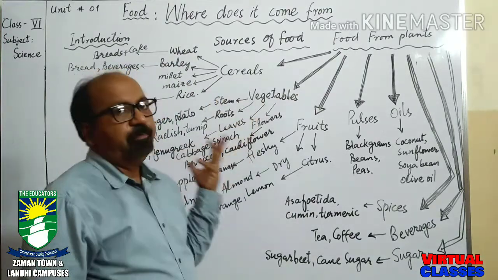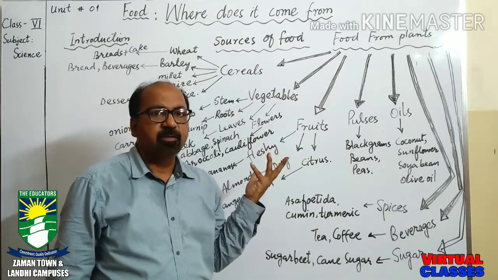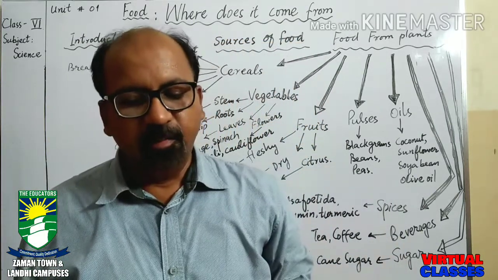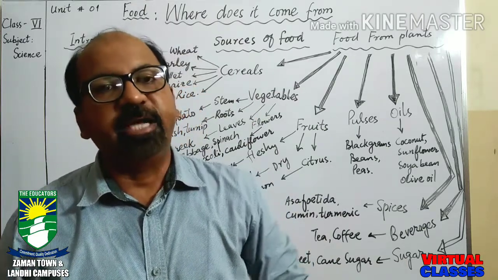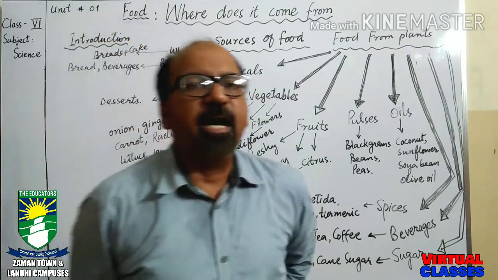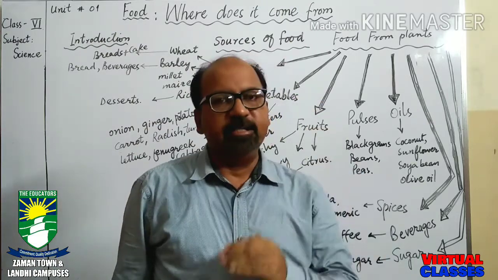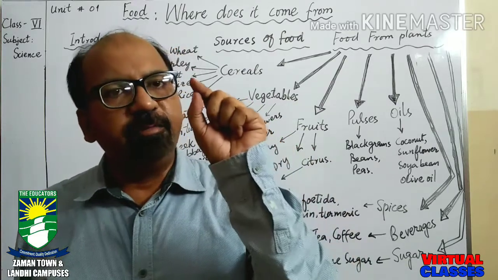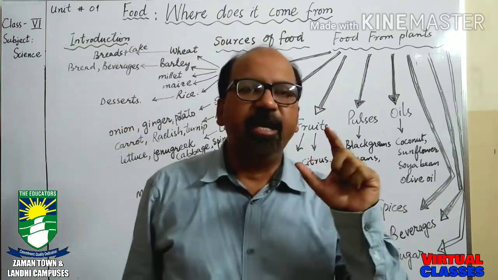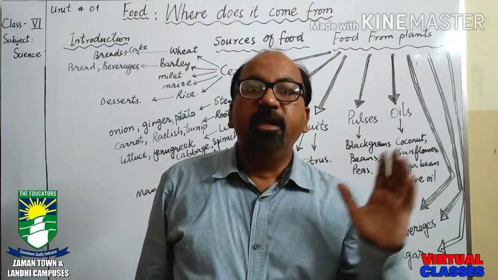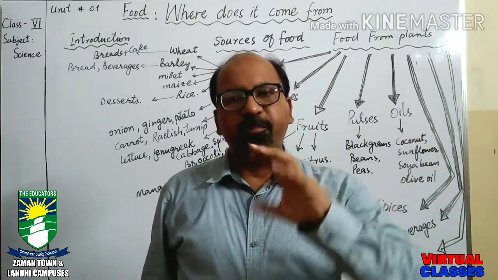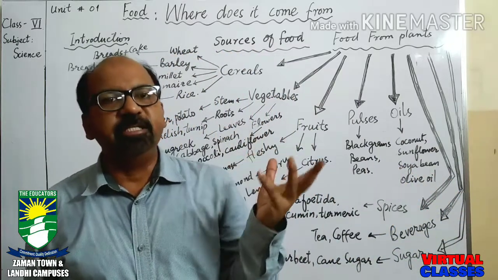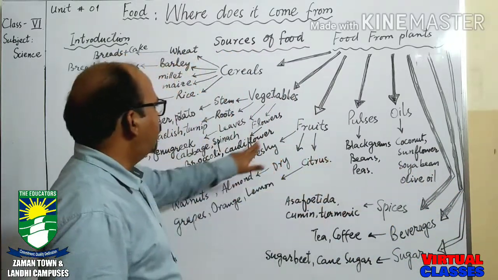So the question is why we are using vegetables. Which nutrient is present in the vegetable? Vegetables are giving us vitamins and roughage. Vitamins are very necessary for our body. Although they are used in a very little quantity, if our body lacks vitamins, we can get a lot of diseases as well. So what is roughage?